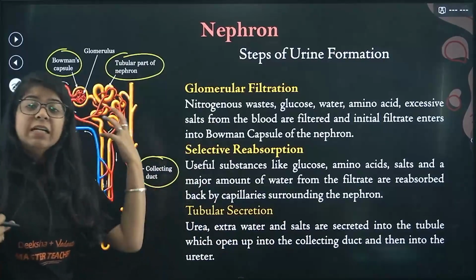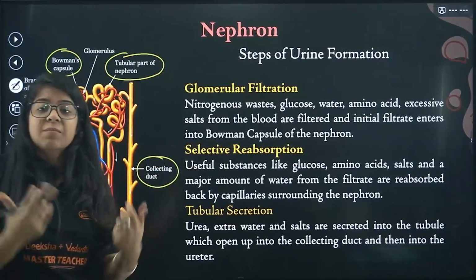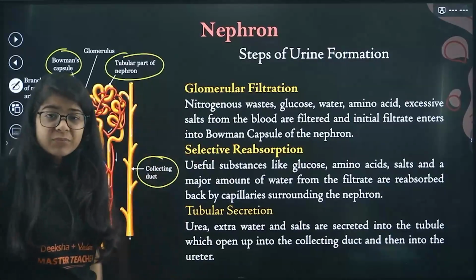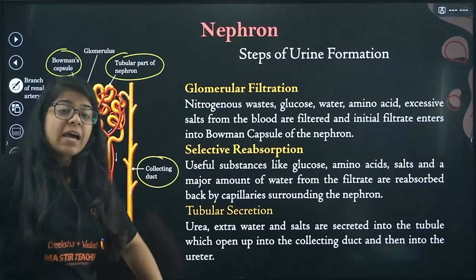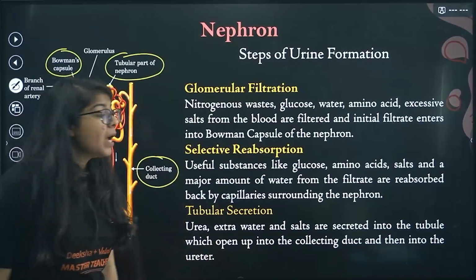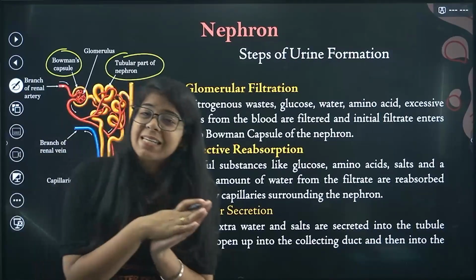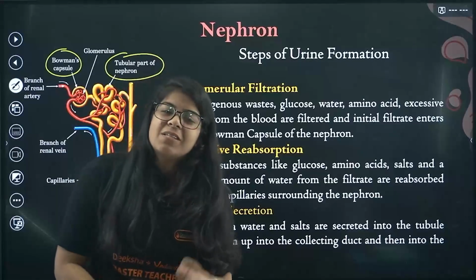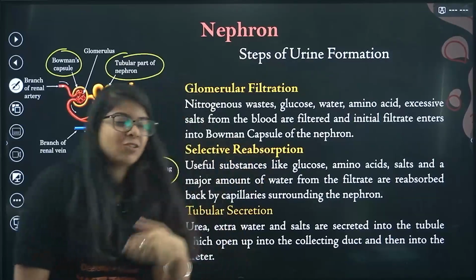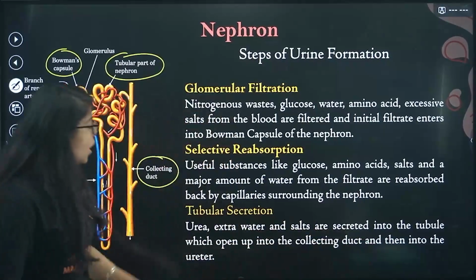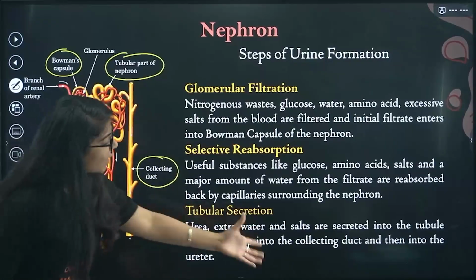So it sees that some extra water, some urea, some acid, some salts are still left, which it has to transfer into urine, right? So it has to transfer into the nephron. So again the blood comes to the nephron like, please bro, please take some stuff now. Okay, nephron is like, okay, I am a good person, give it to me. So some of the urea, extra water, salts are secreted into the tubule, which opens up into the collecting duct.